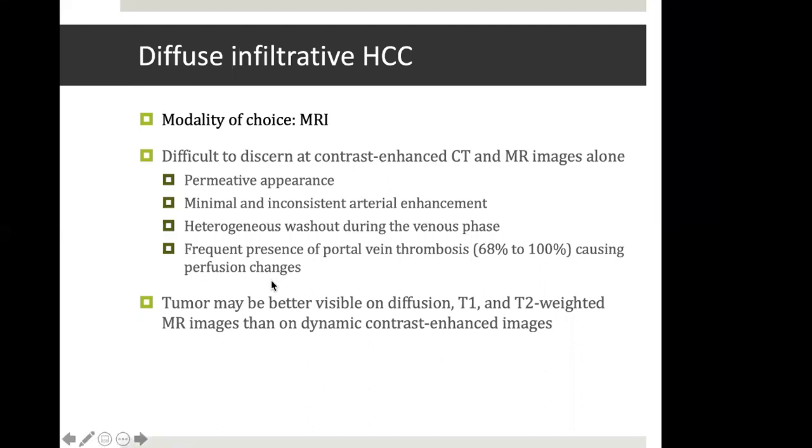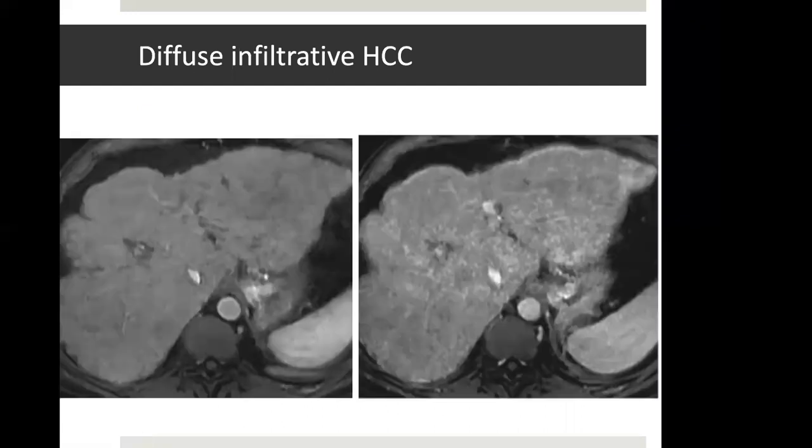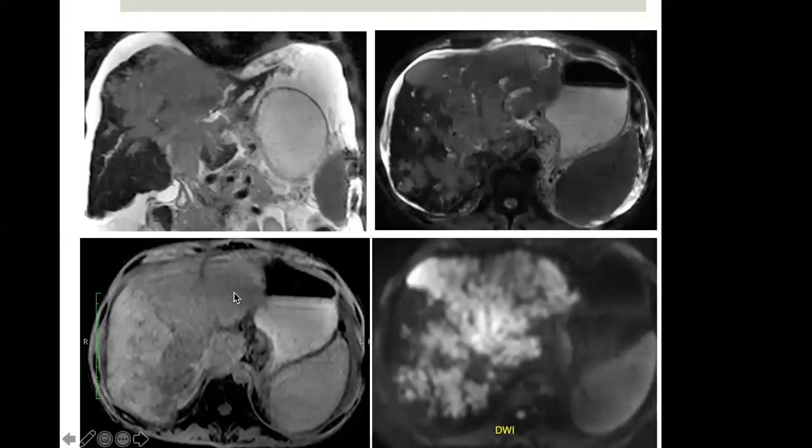So the tumor of diffuse infiltrative HCC may be better seen on diffusion, T1 and T2 than dynamic post-contrast images. So just to see an example, you can see that this is a post-contrast MR. You can identify it with the dark signal on the vertebral bodies. It is very difficult to see the infiltrative pattern of HCC on post-contrast images. However, on plain T2 and T1 and diffusion images, they are much more conspicuous.